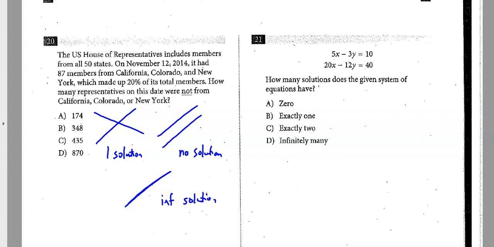I would try to solve this, and you're going to notice something weird happen. So first thing is, let's try to get these coefficients to be opposites. If I multiply the top row by -4, I'm going to get -20x, positive 12y, equals -40. And on the bottom, I'm going to leave that alone. And so you see what I've achieved. My whole goal was I wanted opposites on the coefficients in front of x.